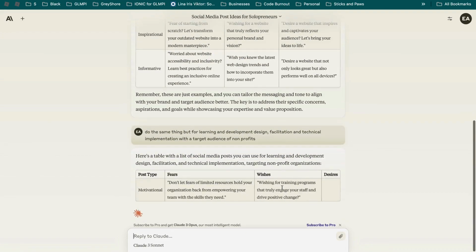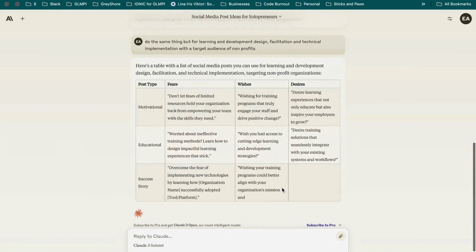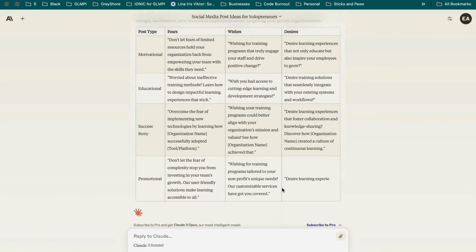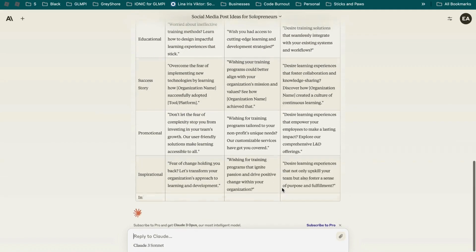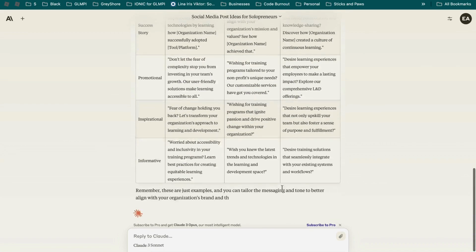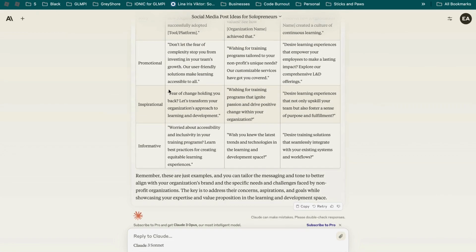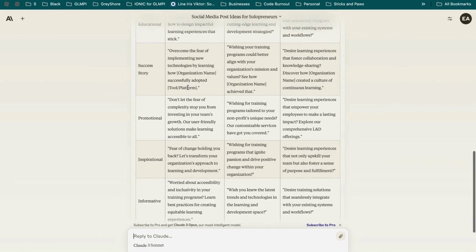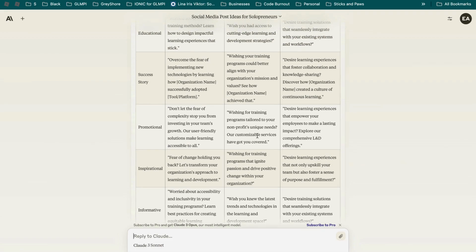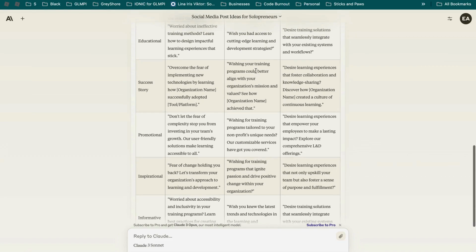I like how it structured it out. And it gave me, like, I love this so much with Claude. You have no idea how much I love this. It's very personable. Like, let's read one of them. So the success story. Wishing your training programs could be better aligned with your organization's mission and values. See how X organization achieved that. I love this so much. Oh my God, you have no idea.